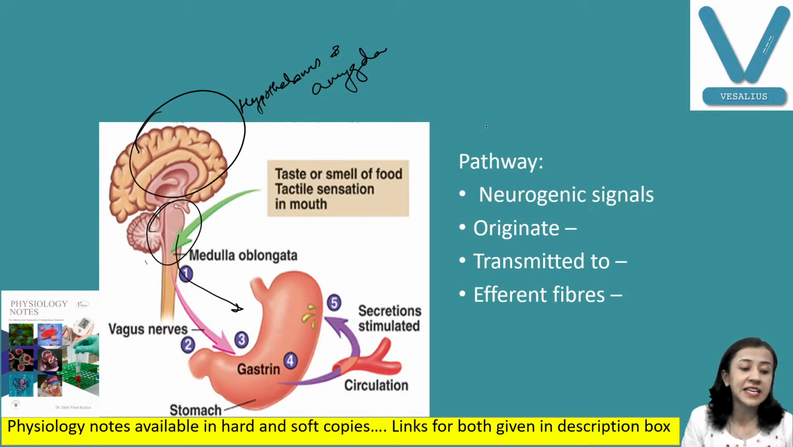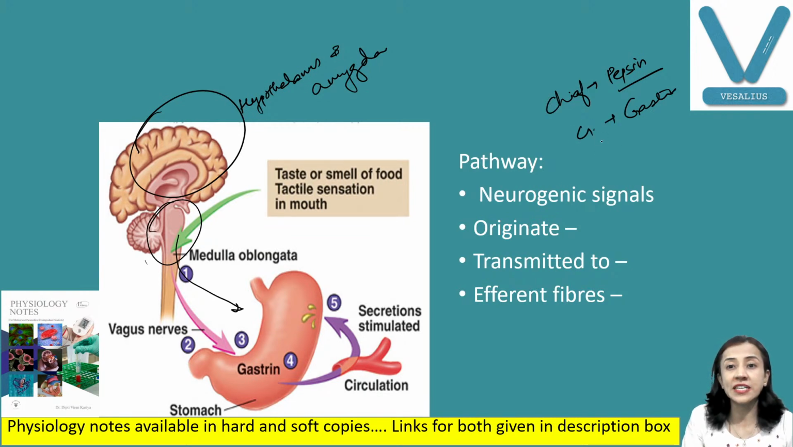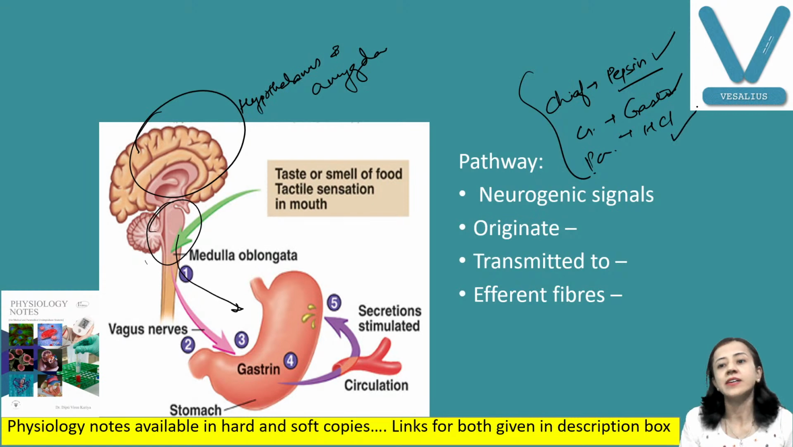It increases secretion from chief cells, so pepsinogen secretion is increased. It also increases secretion of gastrin from G cells, and secretion of HCl from parietal cells. So this is a secretion which is rich in pepsin, gastrin, and HCl.